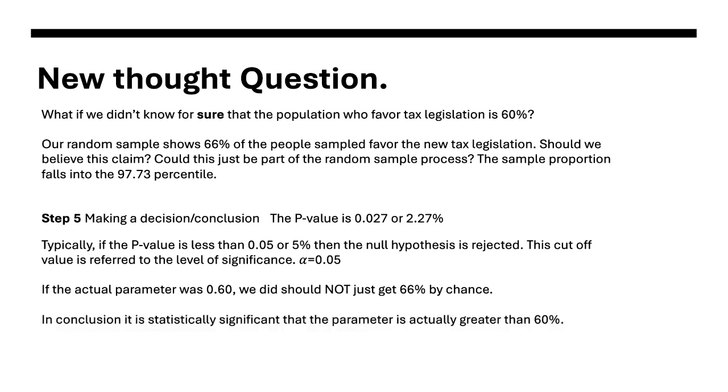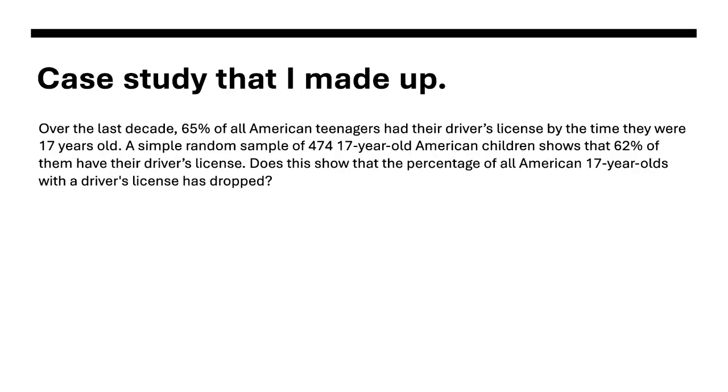So our conclusion is it's statistically significant that the parameter is actually greater than 60%. We don't believe the politician, basically, who said it was 60%. We think it's higher.